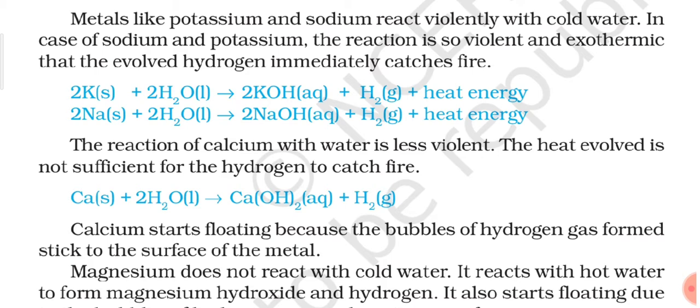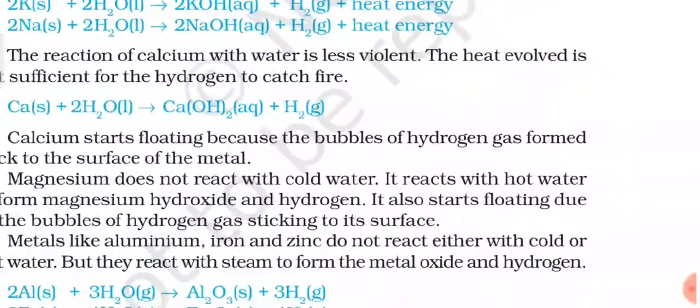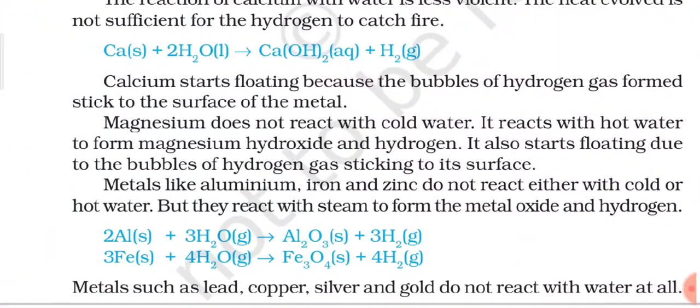It also starts floating due to the bubbles of hydrogen gas sticking to its surface. So calcium is a metal which starts floating because bubbles of hydrogen gas stick to the surface of the metal. In the same way, magnesium is also one such metal which starts floating after this reaction because the bubbles of hydrogen gas also stick to its surface.